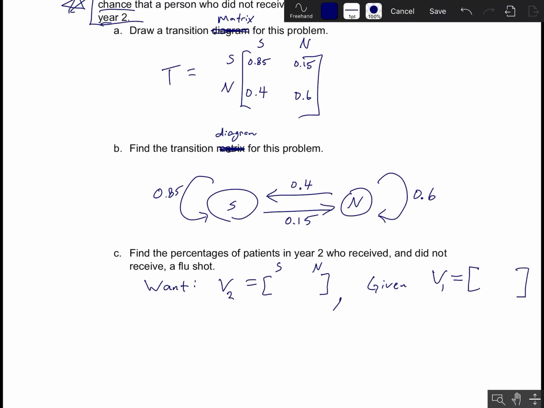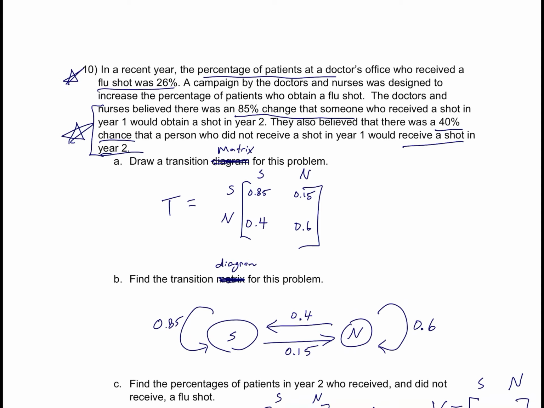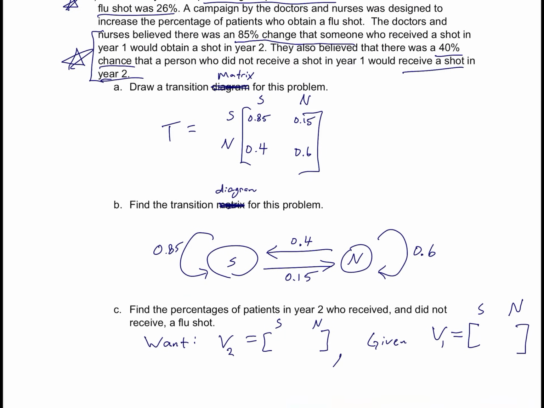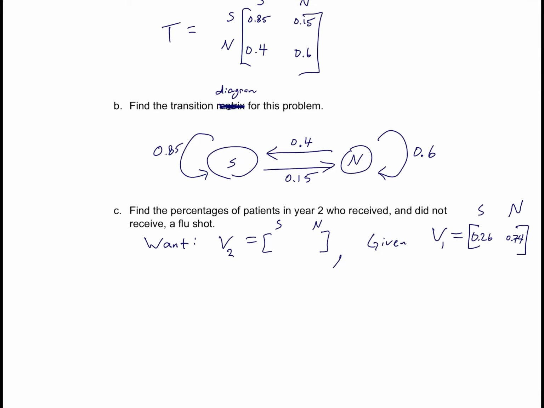Now remember, I have to use a consistent ordering here. So because I chose the SN ordering for my states whenever I wrote down the transition matrix, that's also the order that I have to choose for my state vector. So this has to be getting the shot and then not getting the shot. And what we found was that there's 26%, maybe I should say it like this. There is a 26% chance that a randomly selected person got the shot. But phrased another way, 26% of all patients got the shot. So this would be a 0.26, and therefore this one would be a 0.74. In other words, 74% of patients did not get the shot.